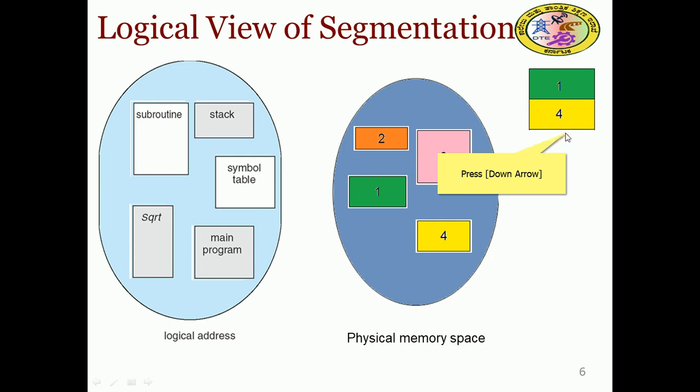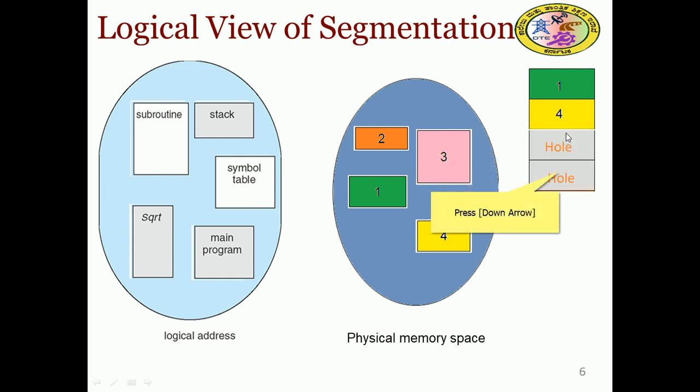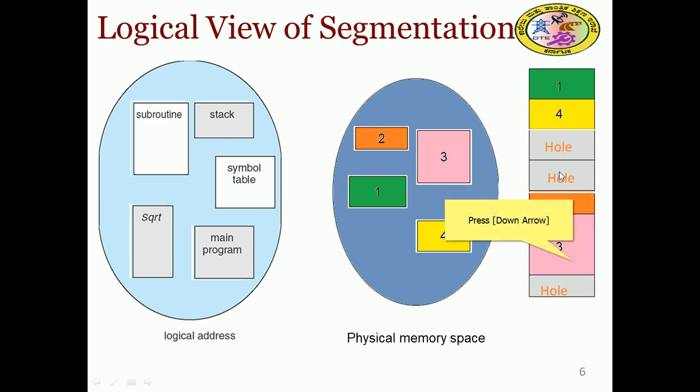This is contiguous memory. Afterwards there are fragments, so a free space will be there. Then 2, the subroutine, will be occupied here, and 3, the symbol table for example, will be occupied after that. So there is free space and occupied space, and 1, 2, 3, 4 are occupied.